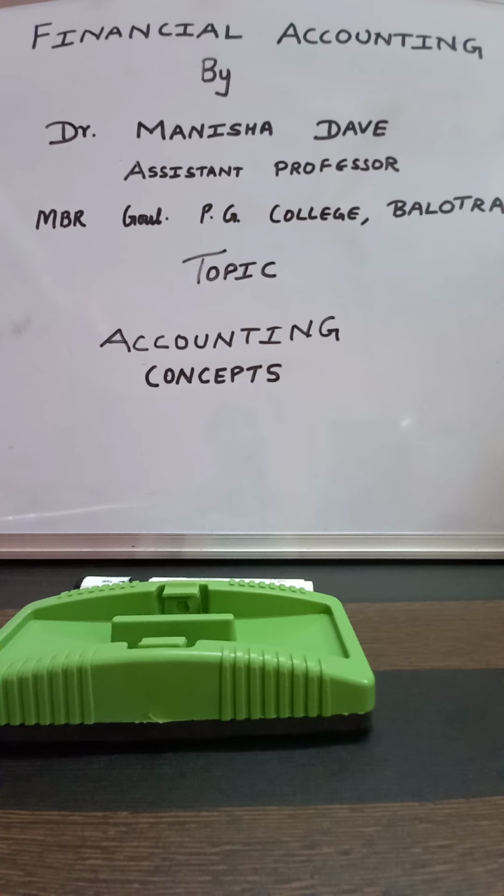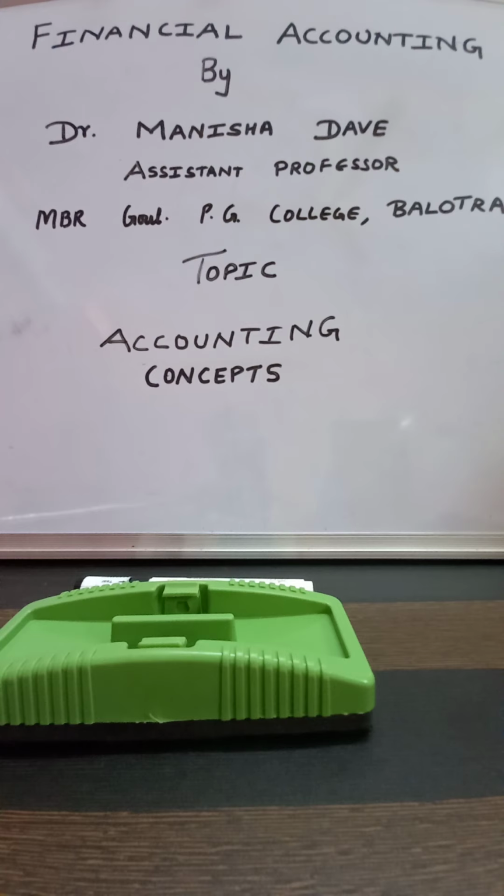Similarly, the revenues for the current year will include the following. Number 1, revenues related to the current year and received in the current year. Number 2, revenues related to the current year and were received in the previous year. Number 3, revenues related to the current year and are not received in the current year but will be received in the future. So this was the ninth concept, that is accrual concept.